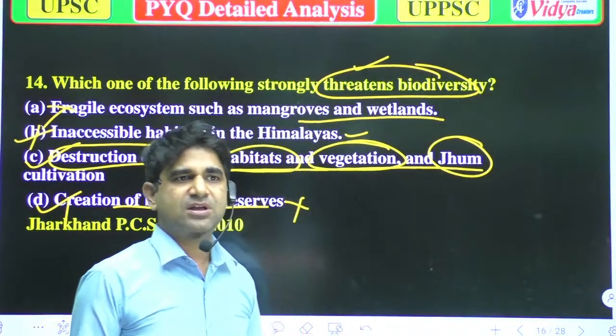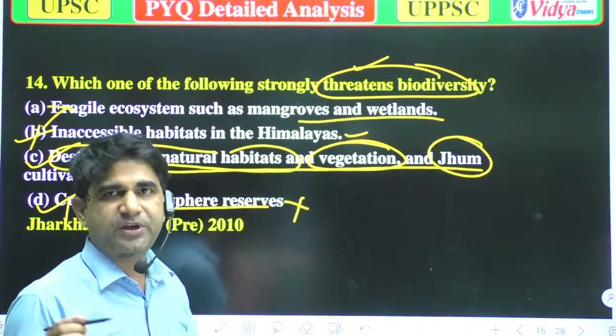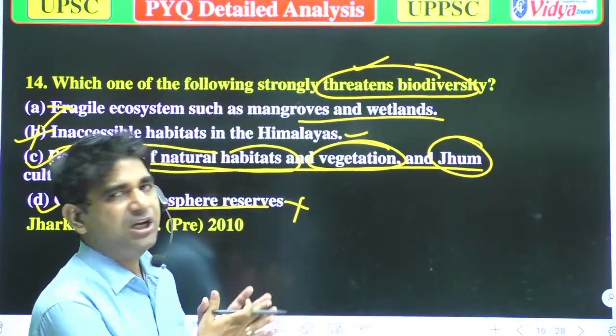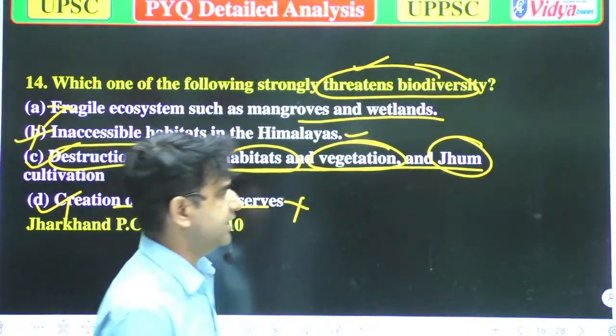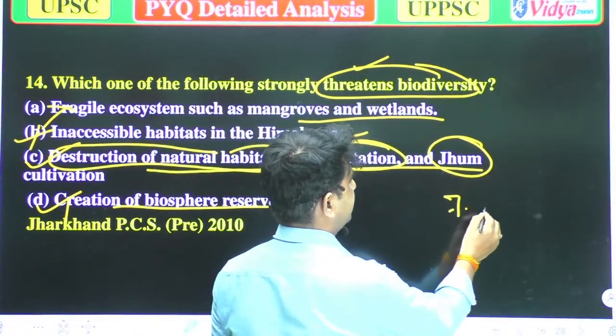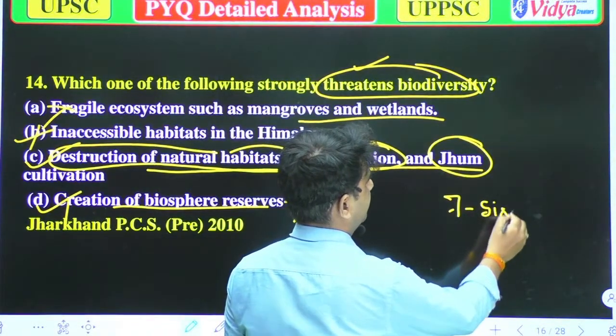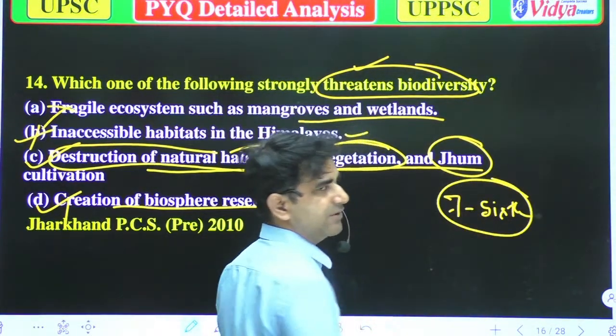Zoom cultivation is known in Hindi as zoom kheti. Mainly zoom cultivation is found in the northeastern states, or you can say in the seven sister states of India.